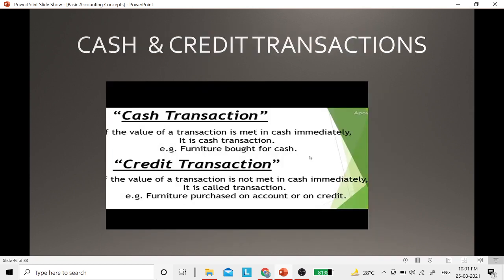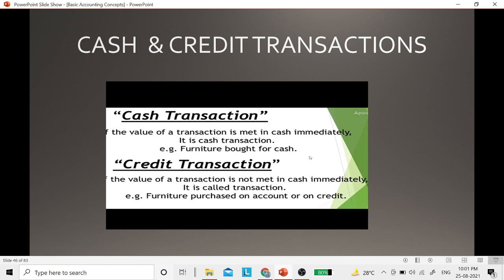Coming to the last concept of this video, cash and credit transactions. Again, these are very important concepts. Now this will be applicable typically only in case of purchase and sales. This may happen in case of purchase or sales, not in case of other expenses. So if I am buying anything or if I am selling anything, it can be on a cash basis or it can be on a credit basis.